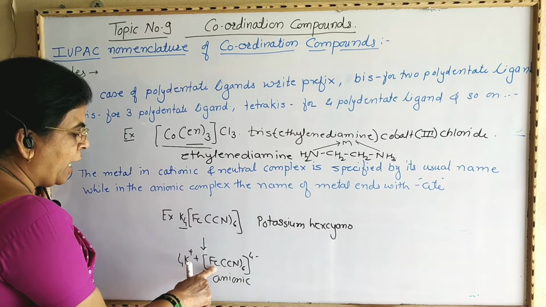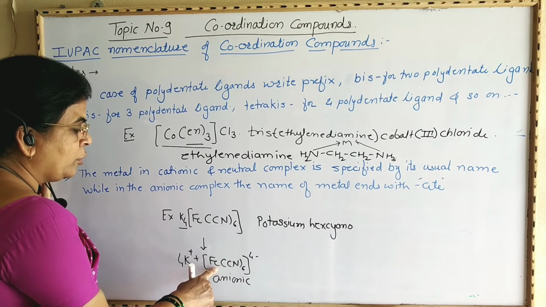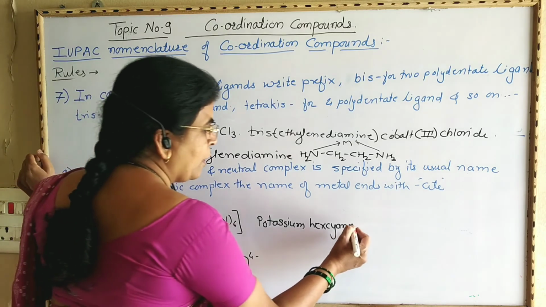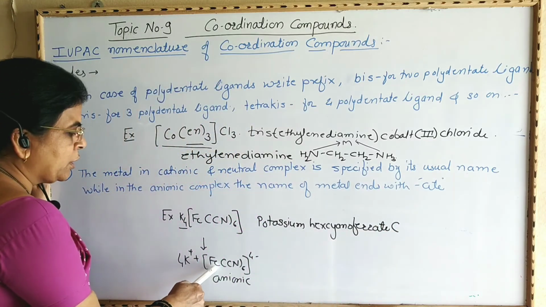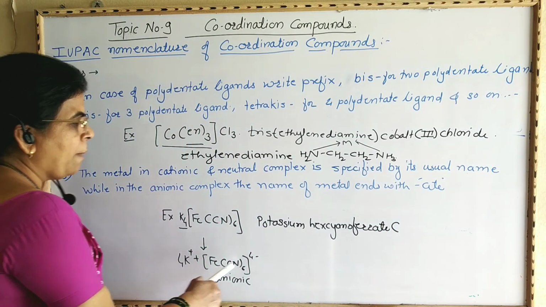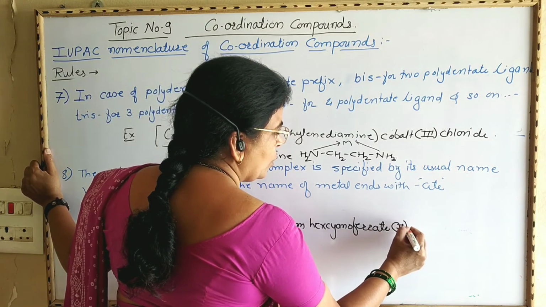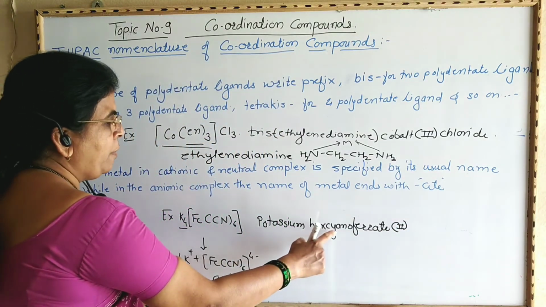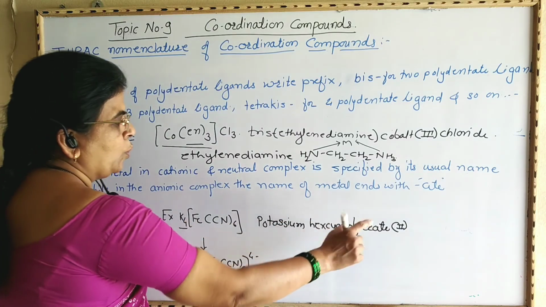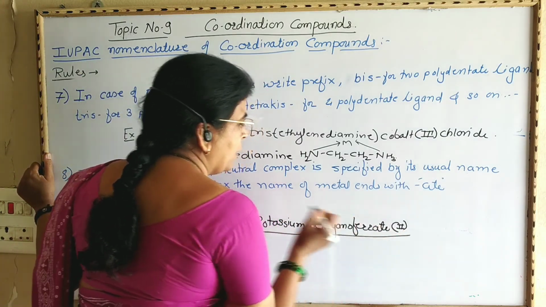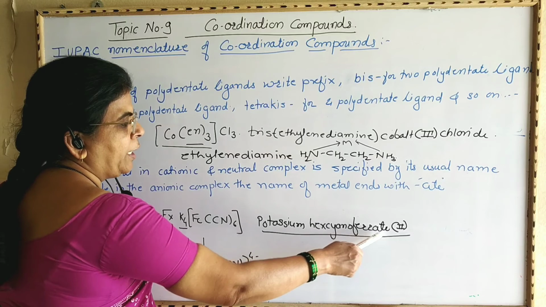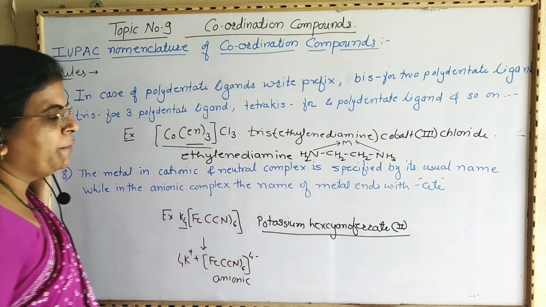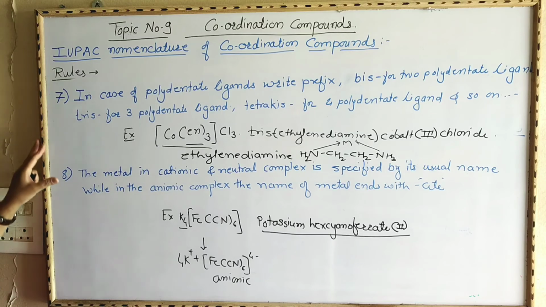Now here there is iron, but in case of an anionic complex it becomes ferrate. The oxidation state of iron in this complex is +2, that is potassium hexacyanoferrate 2. This is the name of this complex compound. Here the name of iron is written as ferrate, the ATE suffix is added. These are the rules used for naming the coordination compounds.